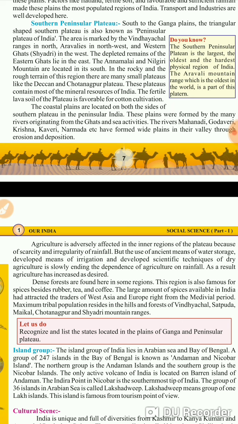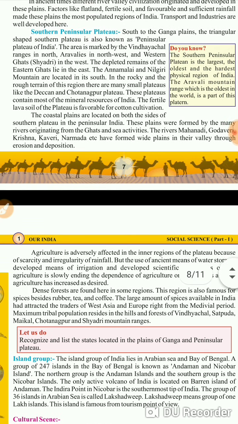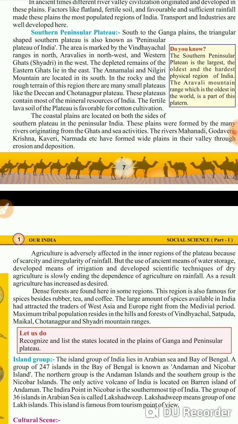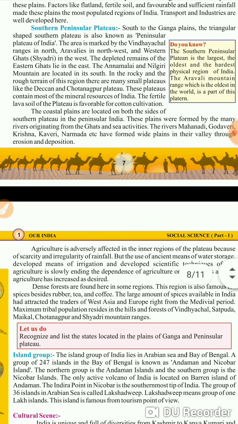But the oldest land area is known as Gondwana land, and it is present in India. The region where these plateaus are present, this entire region is part of Gondwana land, and because of that it is very important in terms of minerals and fossils.